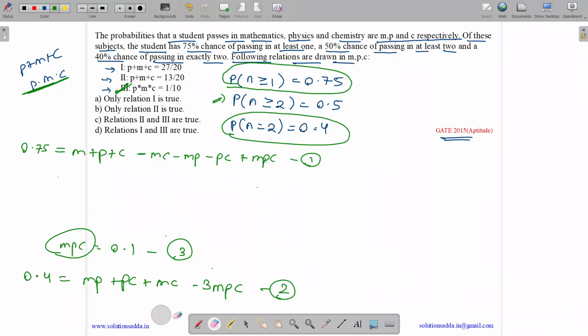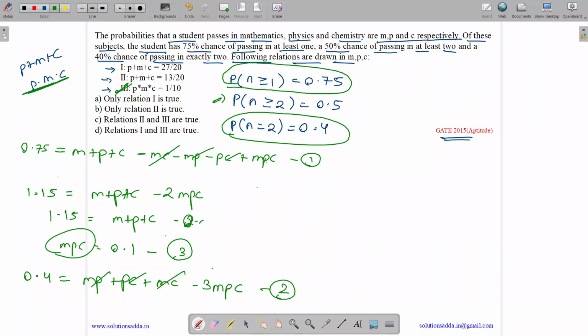So we get 1.15 equals m plus p plus c, where mc cancels mc, mp cancels mp, pc cancels pc, and we get minus 2 mpc. And what is the value of mpc? It's 0.1. So 1.15 equals m plus p plus c minus 2 into 0.1, which is 0.2. So m plus p plus c equals 1.15 plus 0.2, it's 1.35.